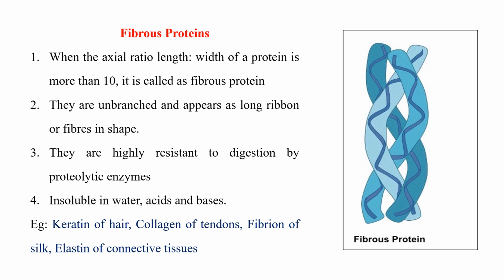They are unbranched and appear as long ribbon or fibrous in shape. They are highly resistant to digestion by proteolytic enzymes, insoluble in water, acids and bases. Examples of fibrous proteins include keratin of hair, collagen of tendons, fibroin of silk, elastin of connective tissues.